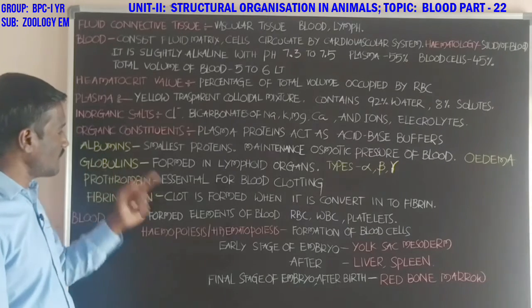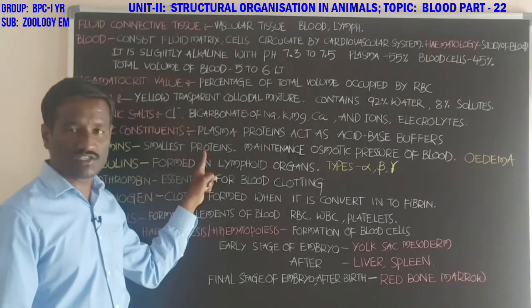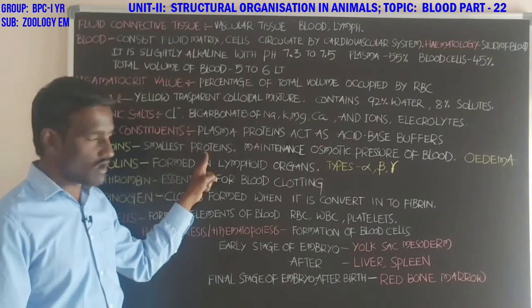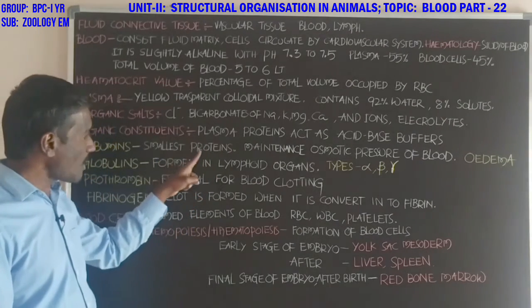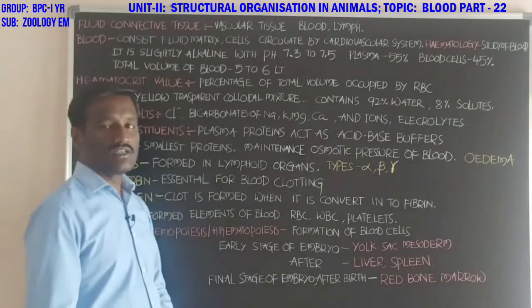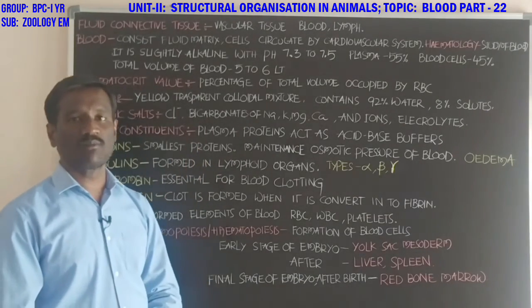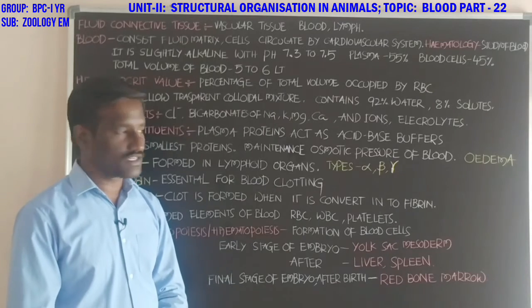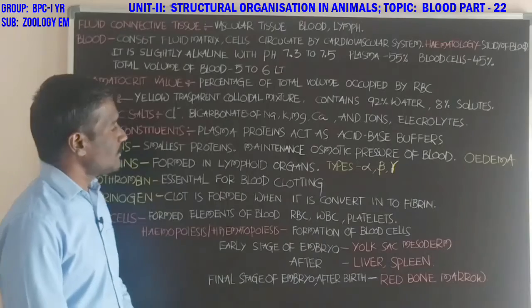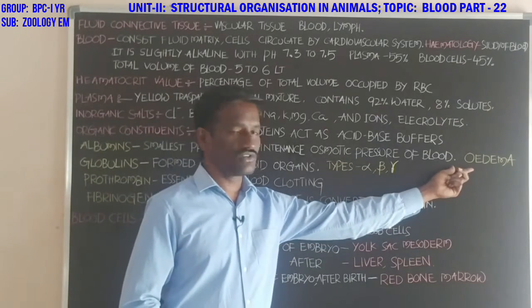First one, albumins. Albumins are the smallest proteins. These are synthesized in the liver. They are the smallest proteins among all plasma proteins. Albumins help in maintenance of the osmotic pressure of the blood. Okay, and student, it also leads to edema.